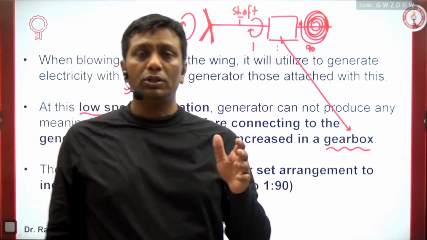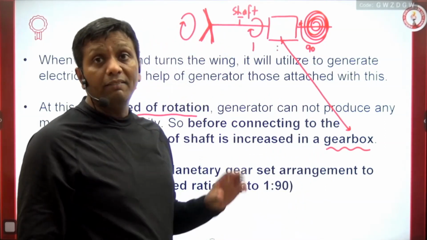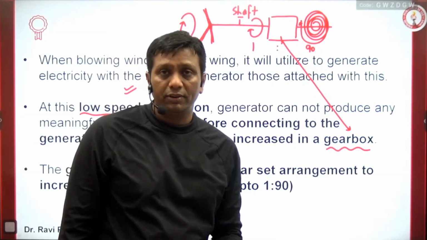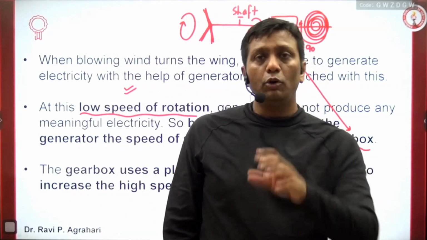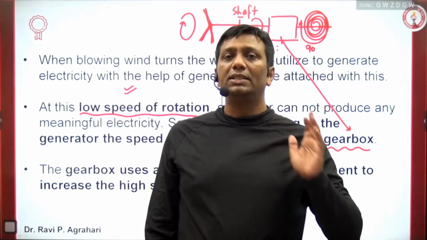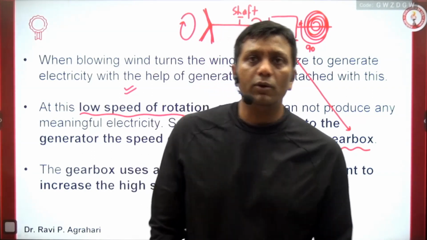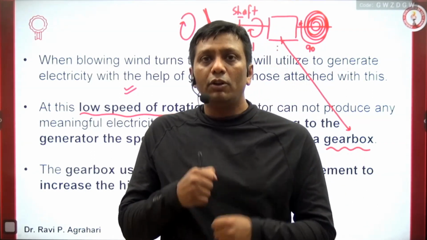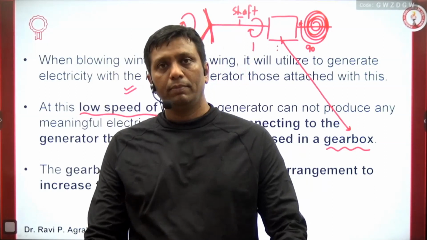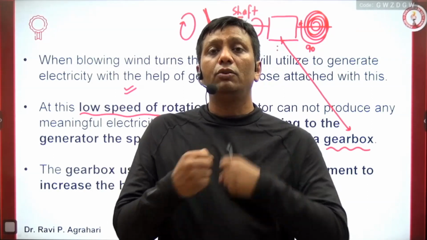And this is why I asked you one question: what actually is the speed of a wind turbine? The UPSC also told me, sir, slow. So here you got slow, very slow, guys. And here is a gearbox, and on the backside of the shaft the speed becomes very, very fast. What is the logic of gear? I hope you people have used bicycles. Bicycle without gear and bicycle with gear. That is a very common example that I always use in the classroom program also. When you use a normal bicycle and give one pedal of energy, the wheel moves around 6 to 7 times, 8 times maximum. But when you use the gear, then with one pedal the wheel is going to move around 90 to 100 times.